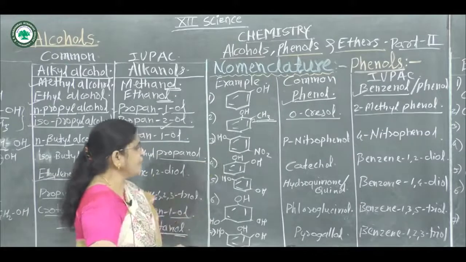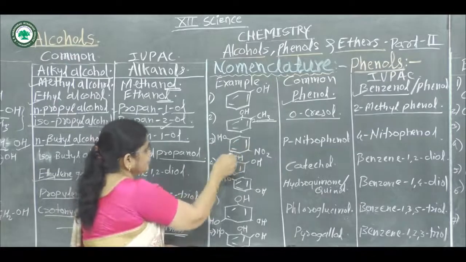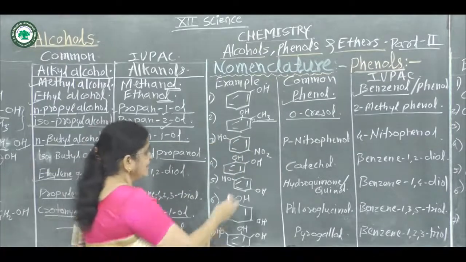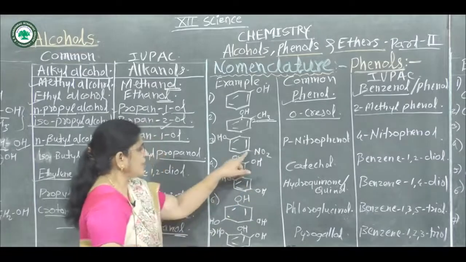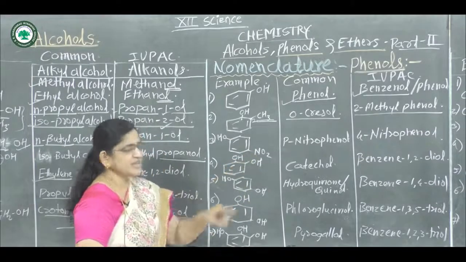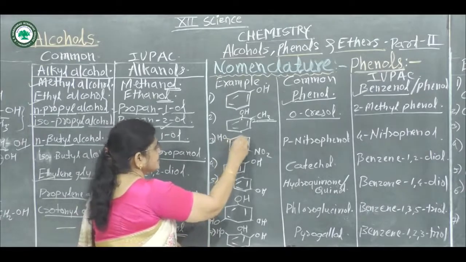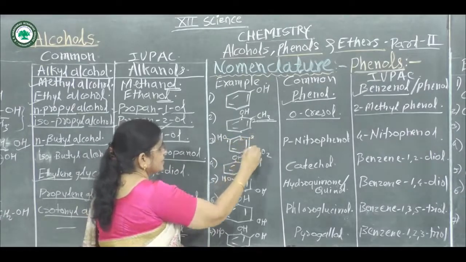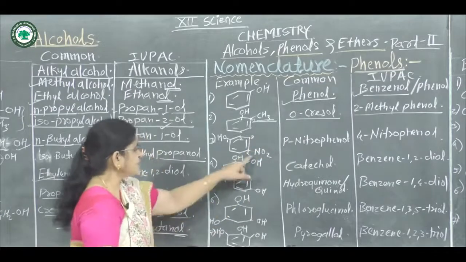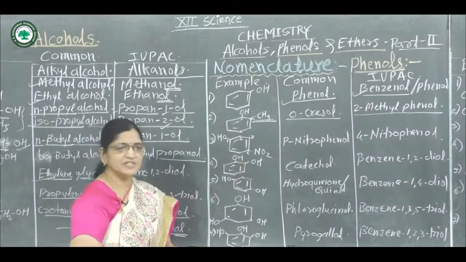Then third example, again a derivative of phenol, and at the fourth position or para position a nitro group is attached. Suppose this is carbon number 1st, this is carbon number 2nd, 3rd and 4th. This is the para position, the 1,4 position means para position.